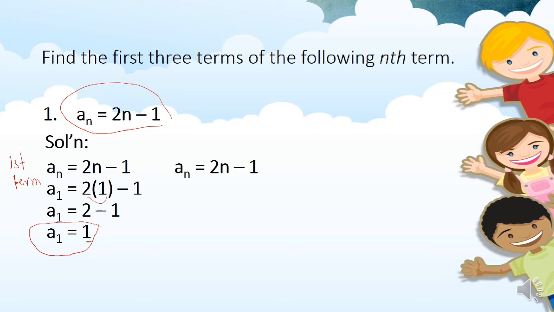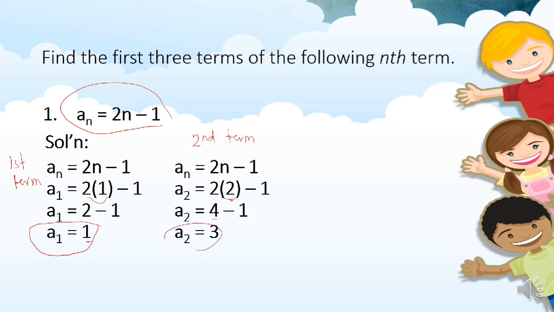Next is the second term. Okay, so second term or a sub 2. So we will substitute 2 to n. Okay, so 2 times n, n is 2, minus 1. Substitute lang yung 2. Then 2 times 2 is 4, minus 1. 4 minus 1 is 3. So it means that the second term is 3.